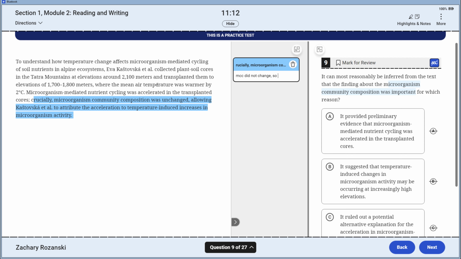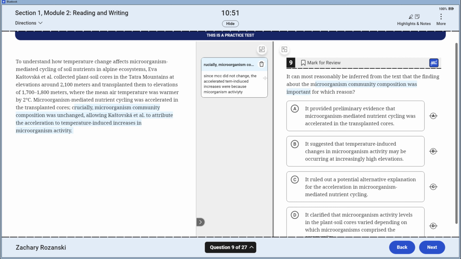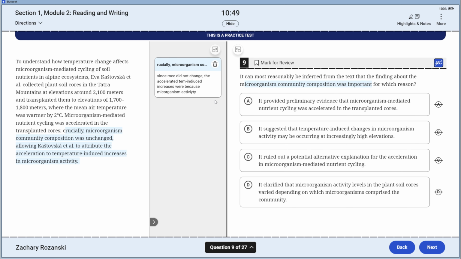So since MCC did not change, the accelerated temperature-induced increases were because of microorganism activity. Geez Louise, there are so many words that I feel like I'm just saying over and over again, but they're different. So we're going to start. It provided preliminary evidence that the microorganism-mediated nutrient cycling was accelerated in this. It's unchanged.